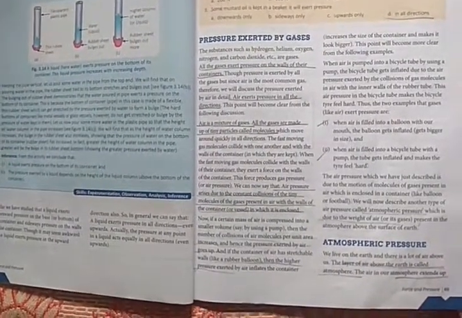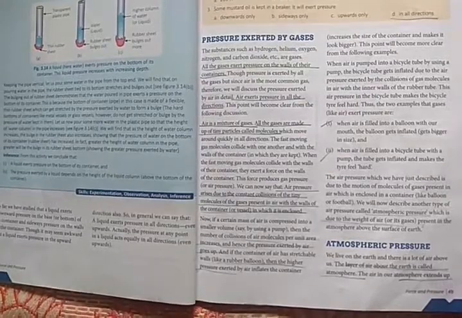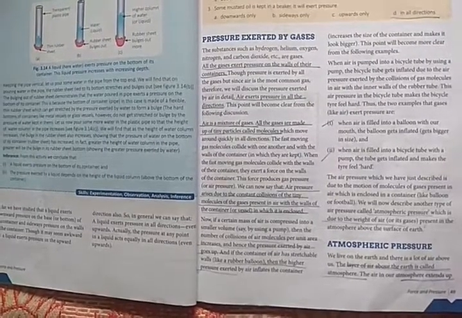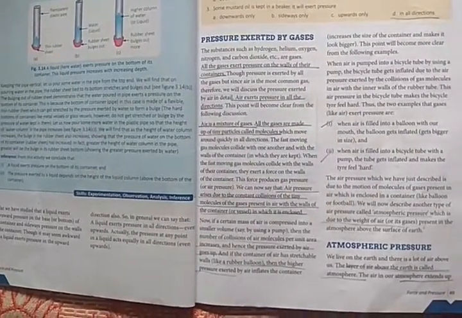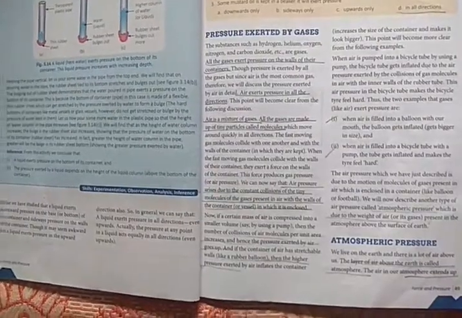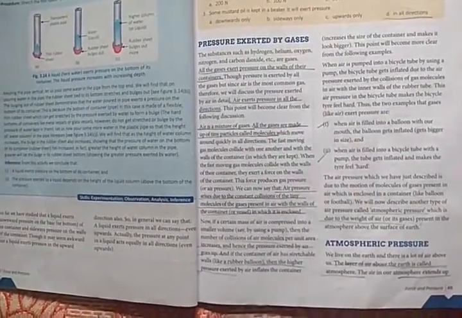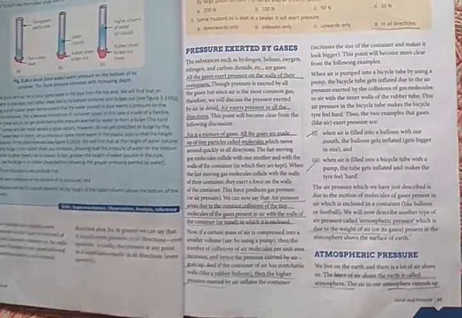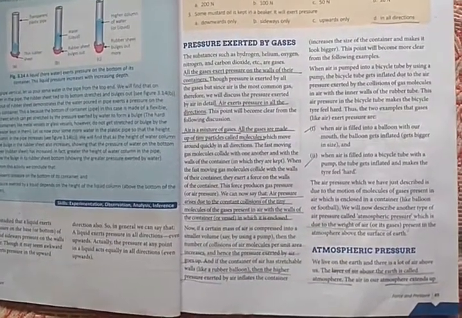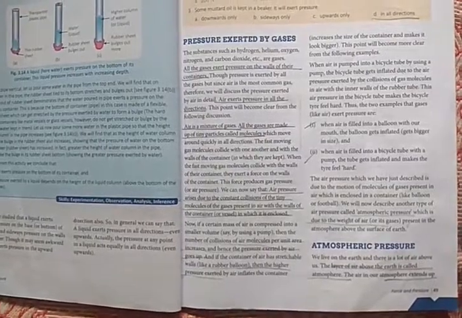So, if the container of air has stretchable walls, then the higher pressure exerted by the air inflates the container, increases the size of the container and makes it look bigger.